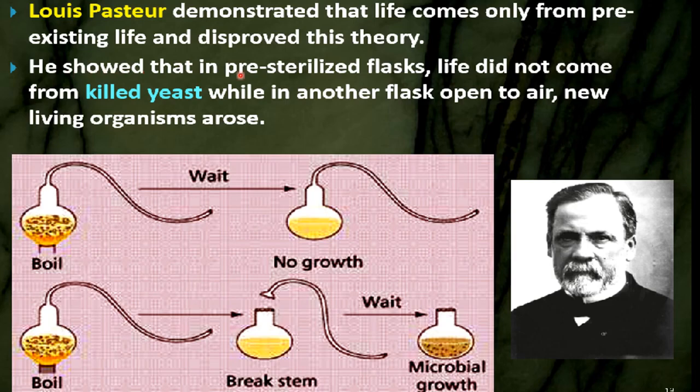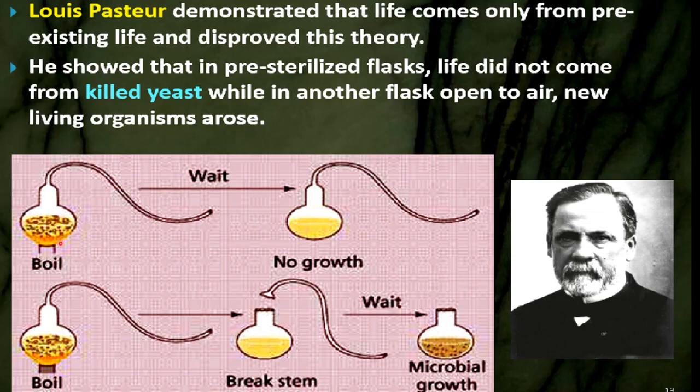He showed that in a pre-sterilized flask, pre-sterilized means free of all microbes, life did not come from killed yeast, while in another flask open to air, new living organisms arose.